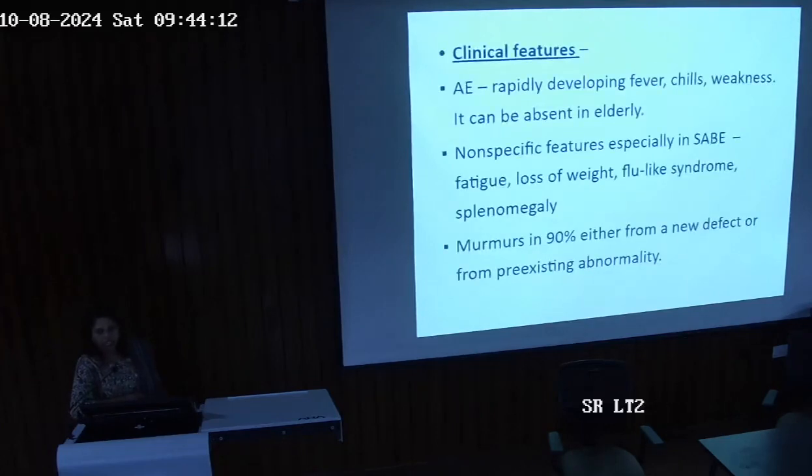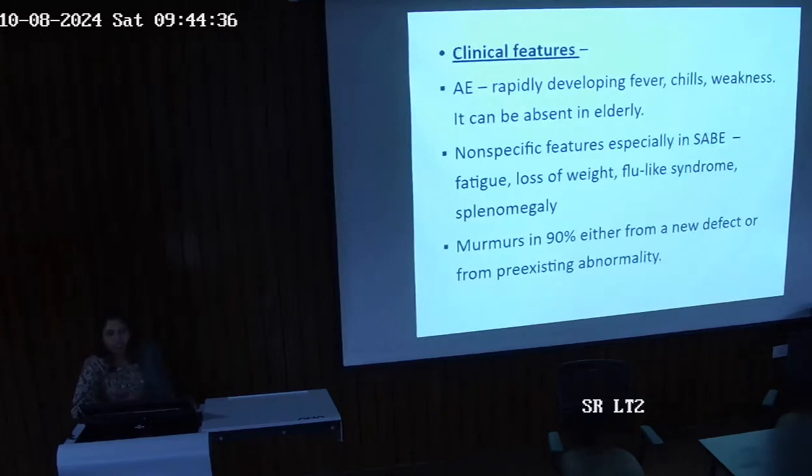What are the clinical features? Rapidly developing fever, chills, weakness. This is not present in the elderly. Non-specific features in subacute bacterial endocarditis are fatigue, loss of weight, flu-like syndrome and splenomegaly. Murmurs are present in 90%, either from a new defect or from a pre-existing abnormality.